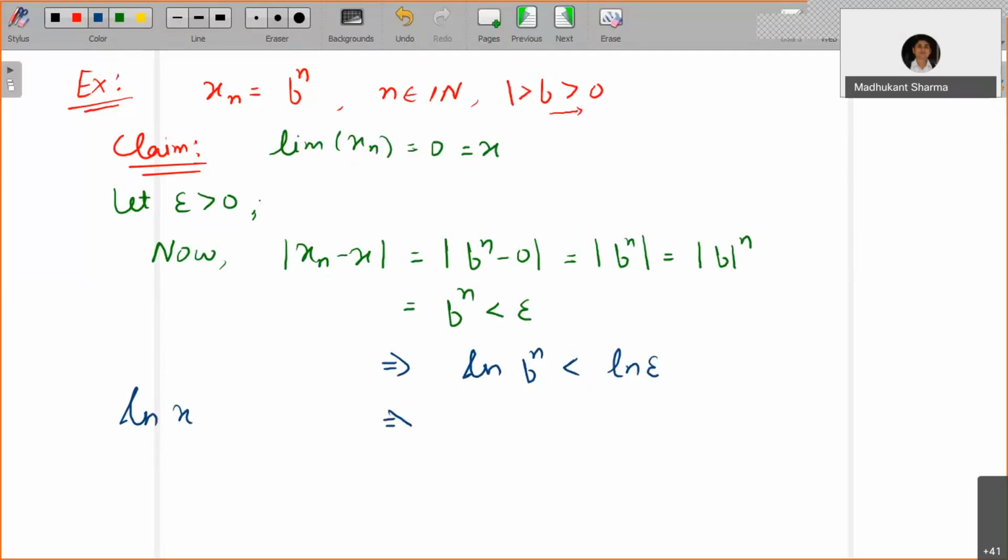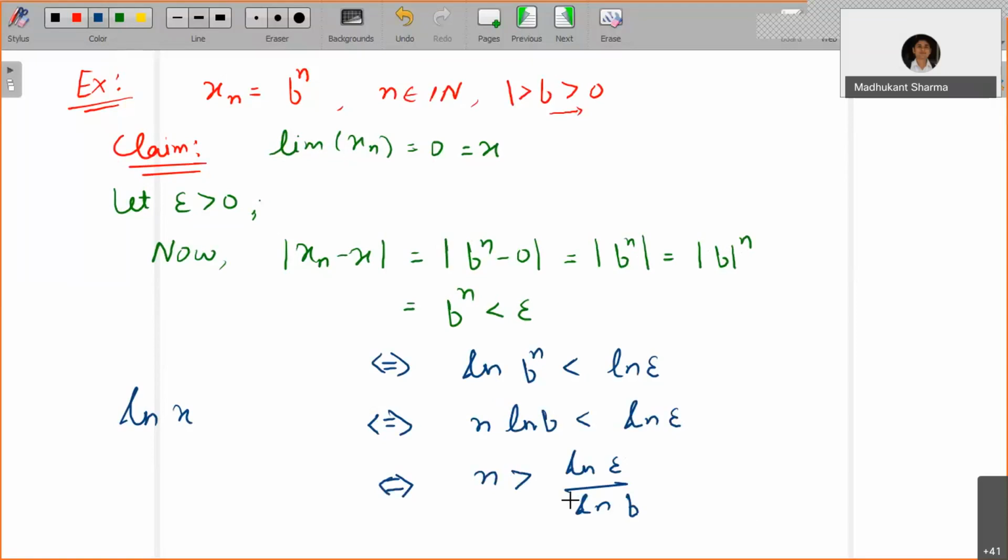This is true if and only if n times ln of b is less than ln of epsilon. So what it tells you is, this holds if and only if n is greater than ln of epsilon divided by ln of b.